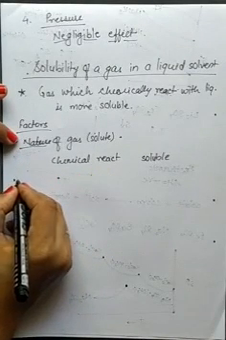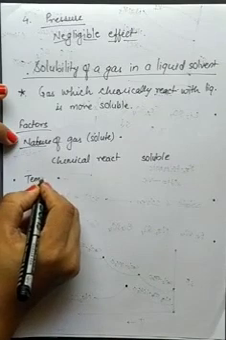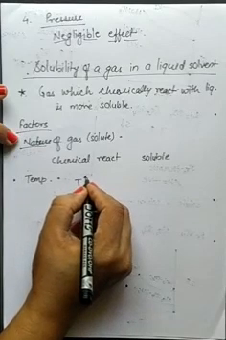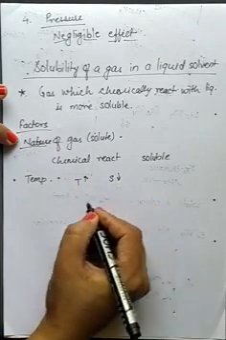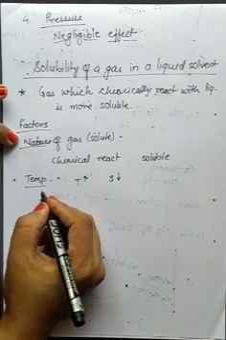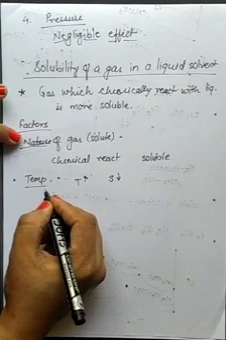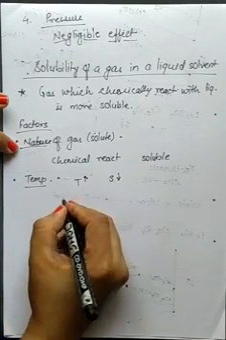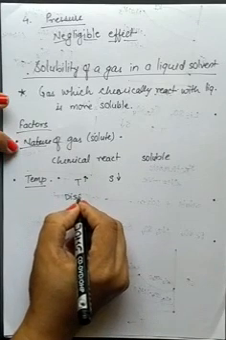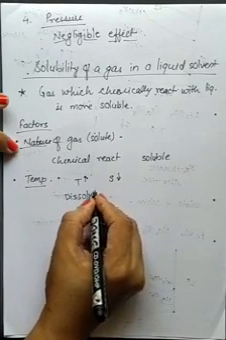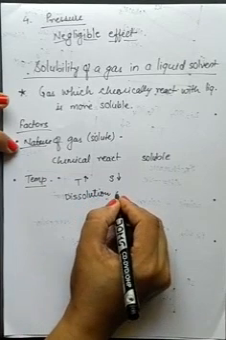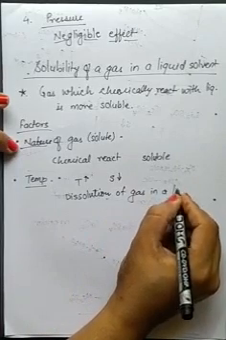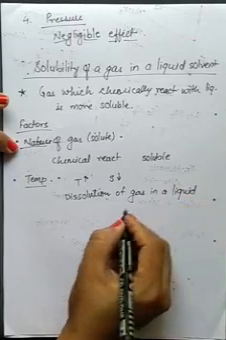Second point is temperature, effect of temperature. Now if temperature is increased, then solubility will be decreased. In case of gases, if temperature is increased, solubility decreases. Why? Because dissolution of a gas in a liquid is always exothermic.